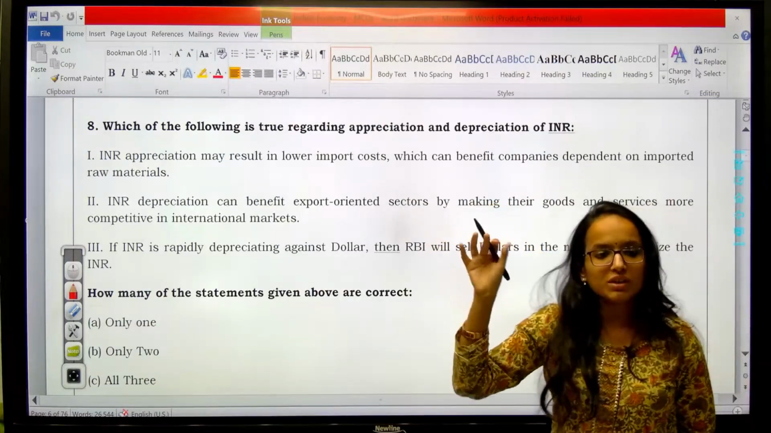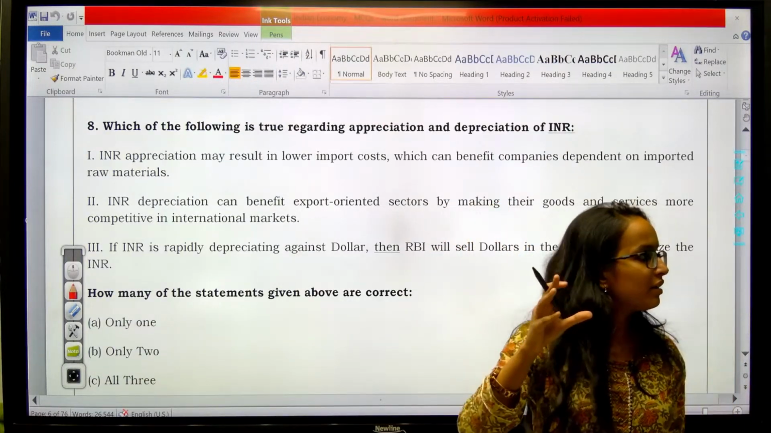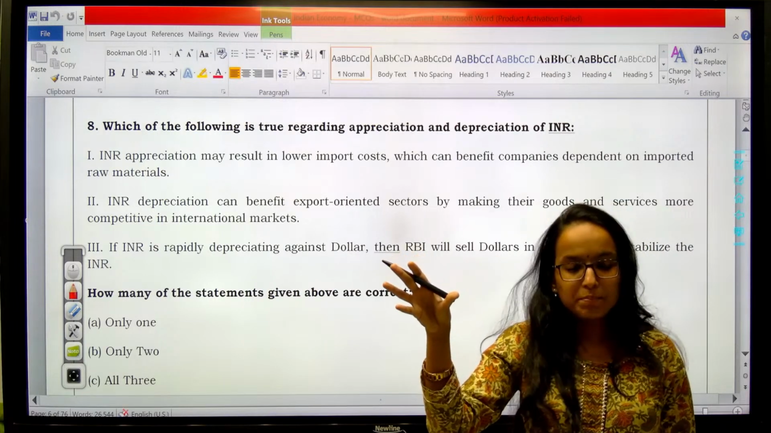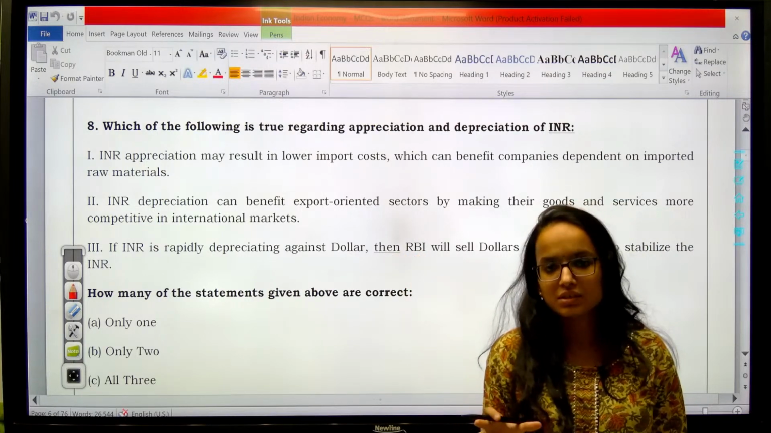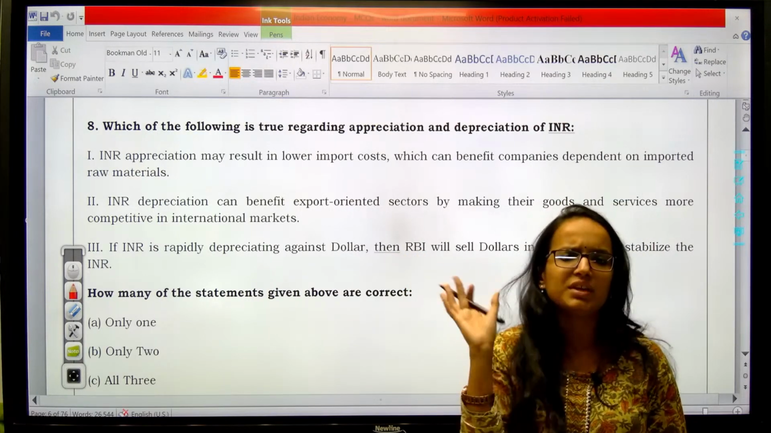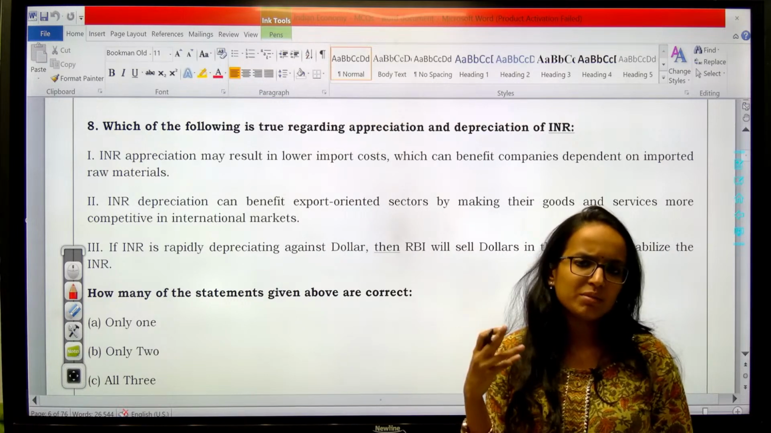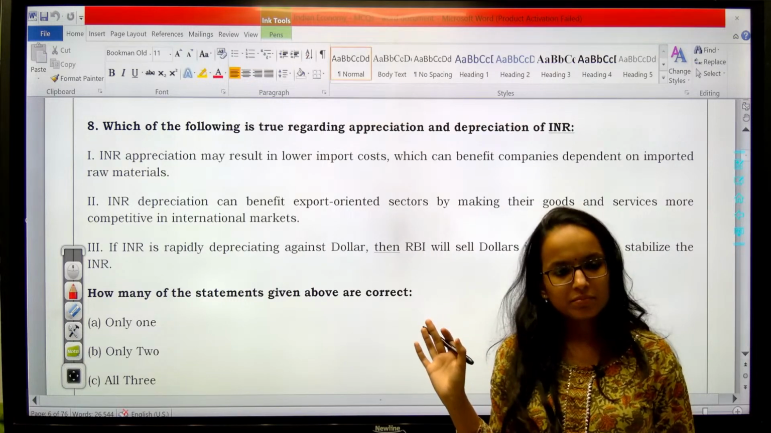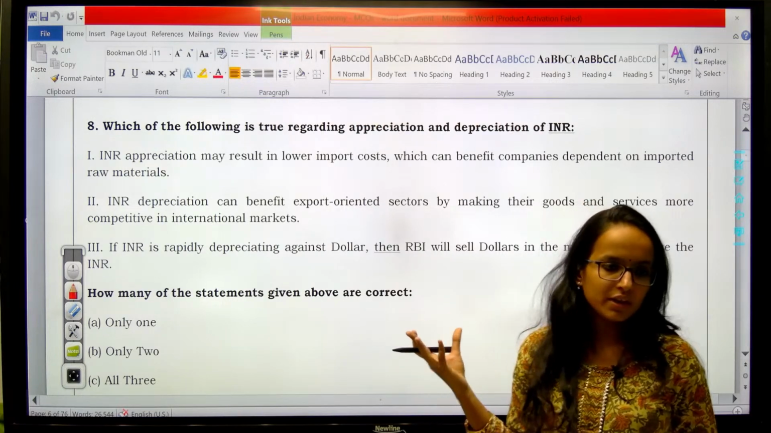I have told you what is countervailing duty and what is anti-dumping duty, right? I hope you have understood these concepts. They are very important for any of the examinations, be it UPSC, SEBI, NABARD, RBI, or any other examination, right?